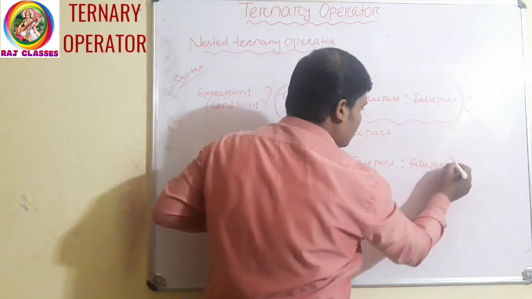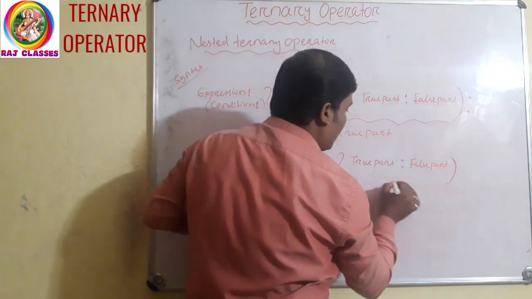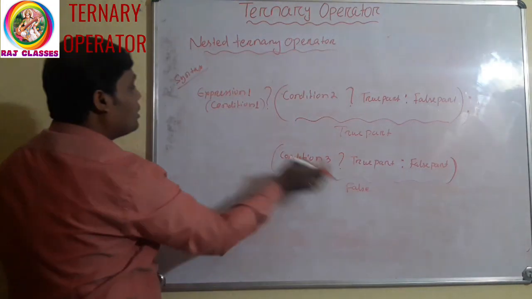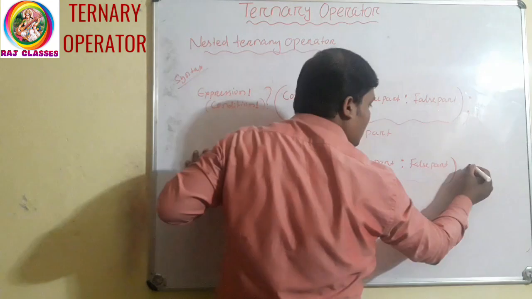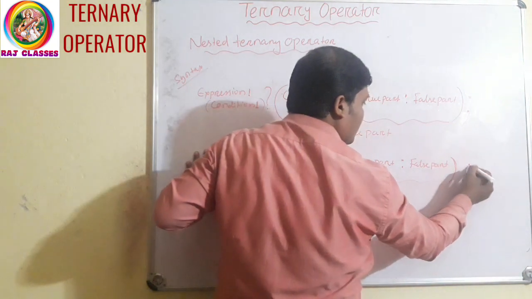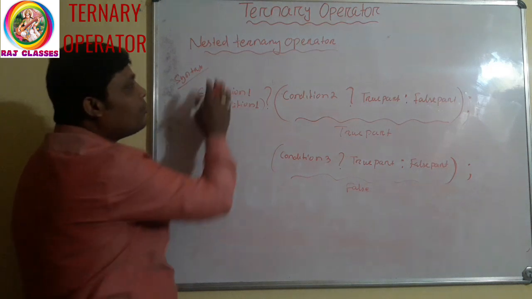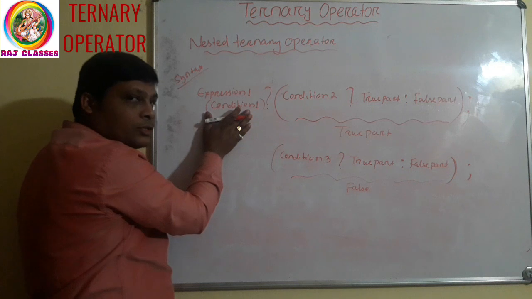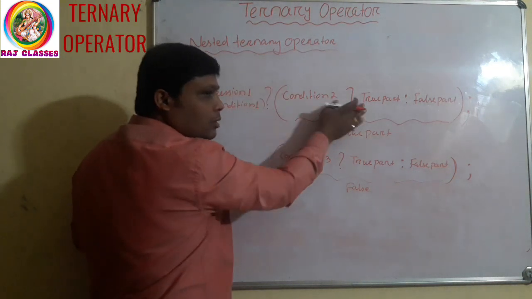Clear? This total is the false part for this condition. In this way, you can write the nesting of ternary operator. That means if this condition is true, it will go to the true part just after the question mark.